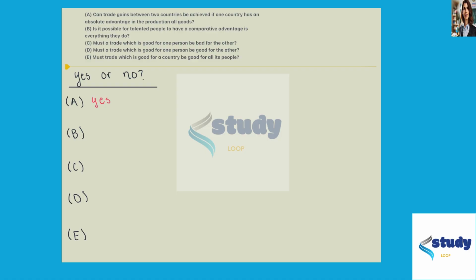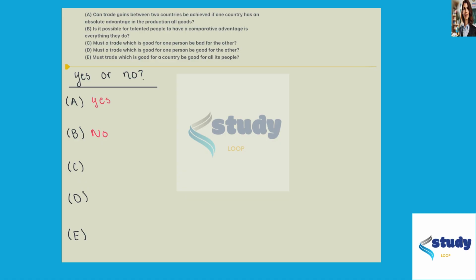Question B, is it possible for talented people to have a comparative advantage in everything they do? The answer to this one is no, and that's because comparative advantage has to do with opportunity costs. And even though somebody could have an absolute advantage in everything that they do, as we become better at doing things, our opportunity cost for doing other activities becomes high as well. So we may have this absolute advantage in all these things that we do, but we're bound not to have a comparative advantage in everything, considering that comparative advantage comes from having lower opportunity costs than those we're trading with.